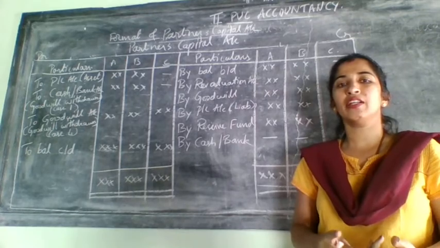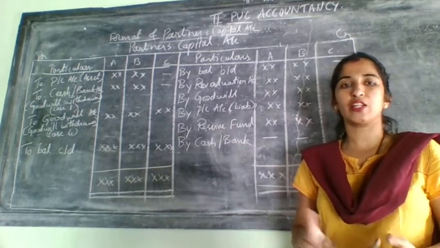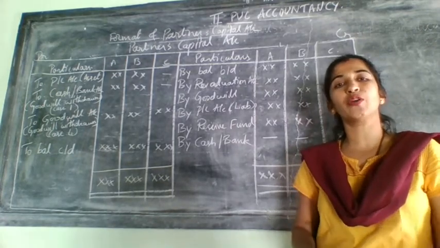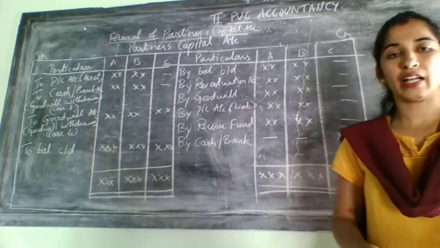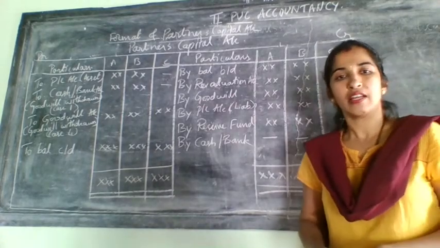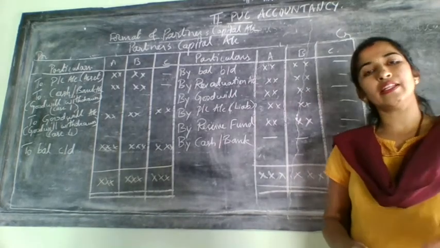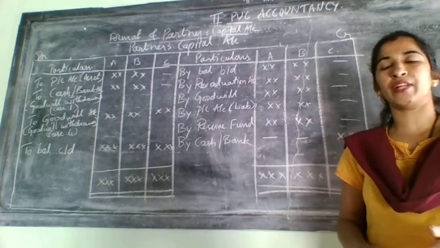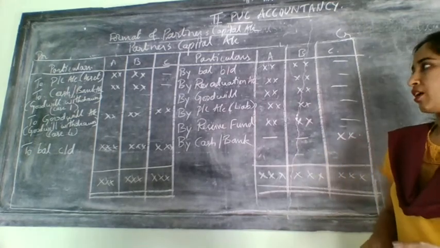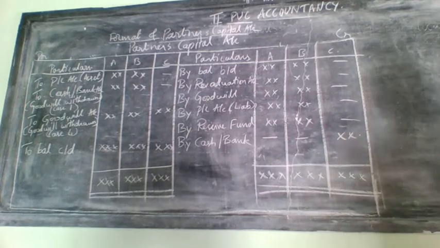Under that method, all the adjustments related to partners will come in which account? Partners' current account instead of partners' capital account. In the same way, under the fluctuating capital method, all the adjustments related to partners are maintained in partners' capital account only.